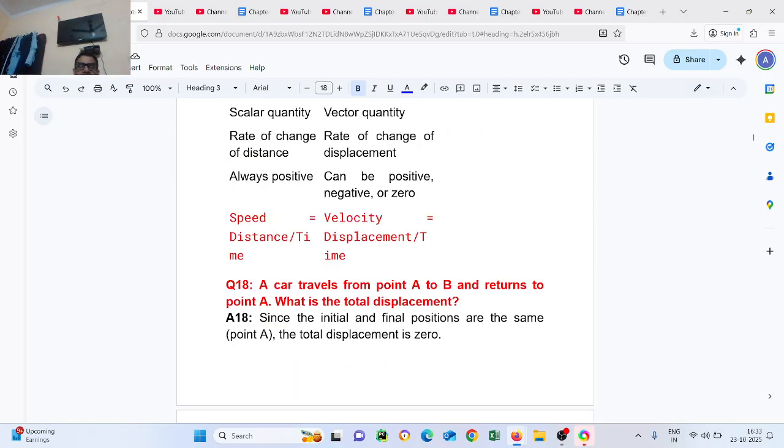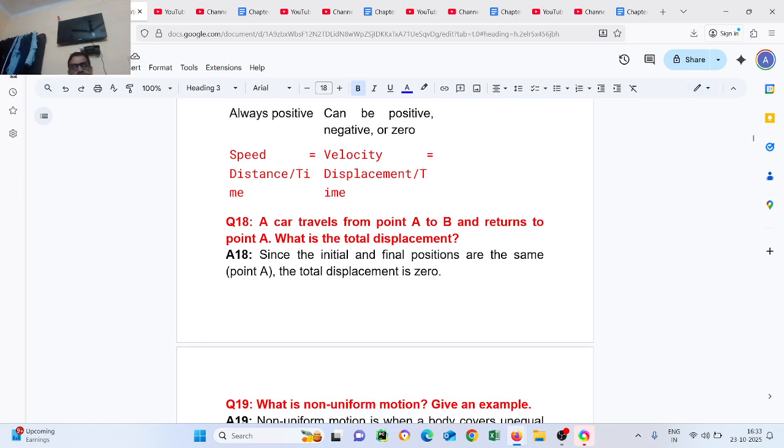Question number 18. A car travels from point A to point B and returns to point A. What is the total displacement? Since the initial and final positions are the same, point A, the total displacement is 0.